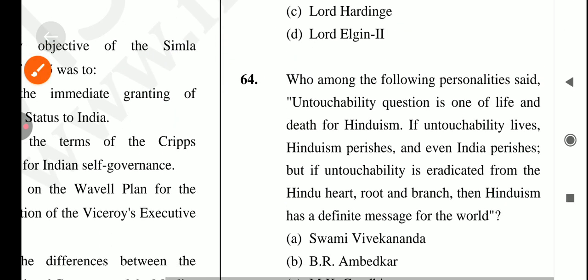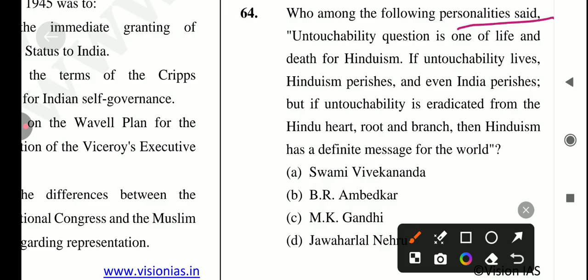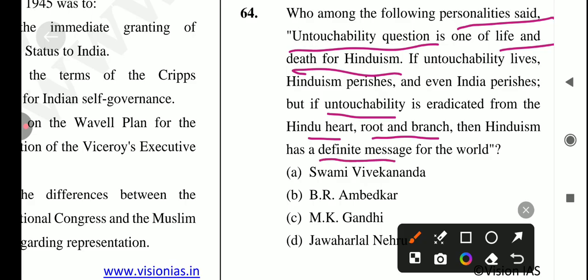ओके, लेट्स कम टू द नेक्स्ट क्वेश्चन विच इज़ who among the following personalities said untouchability question is one of the life and death of the Hinduism? If untouchability lives, Hinduism perishes, and even India perishes. Okay, but if untouchability is eradicated from the Hindu heart, root and branch, the Hinduism has a definite message for the world. ये किसने बोला था, ये M.K. गांधी जी ने बोला था.